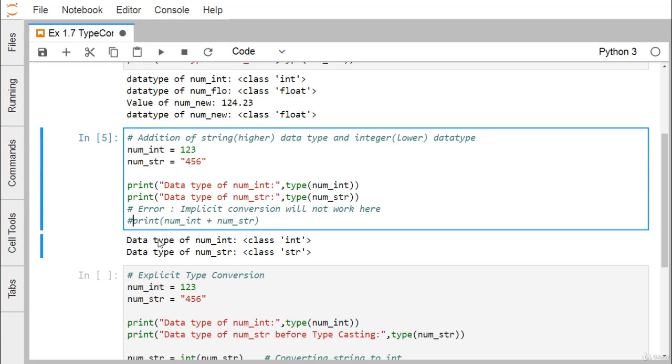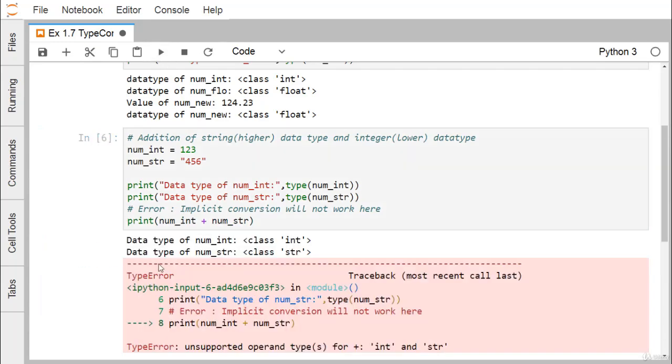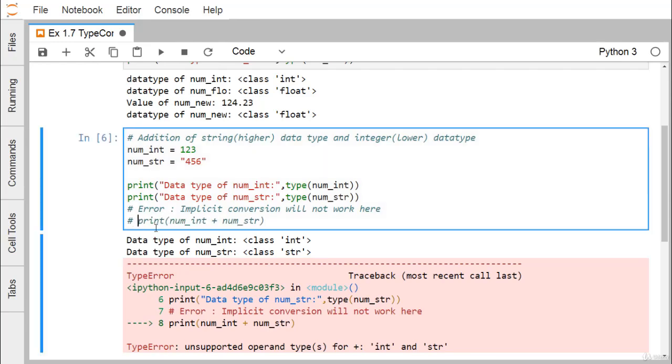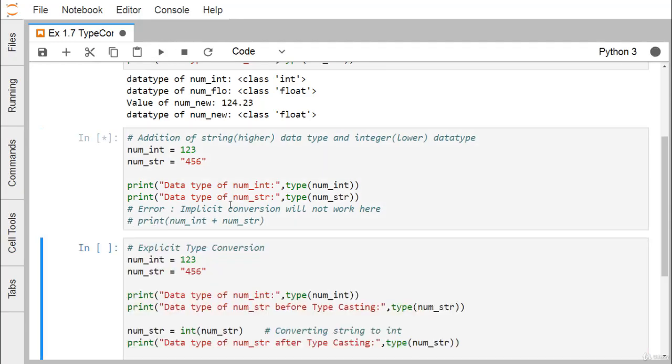That means if I go for execution, adding one integer with a string will produce an error, and the error is known as the TypeError. It has been raised: unsupported operand types for plus, that is int and str. So these are the unsupported types we have provided with the plus operator. So that is the source of the error. So this line should not get executed, so I'm putting this one under comment.